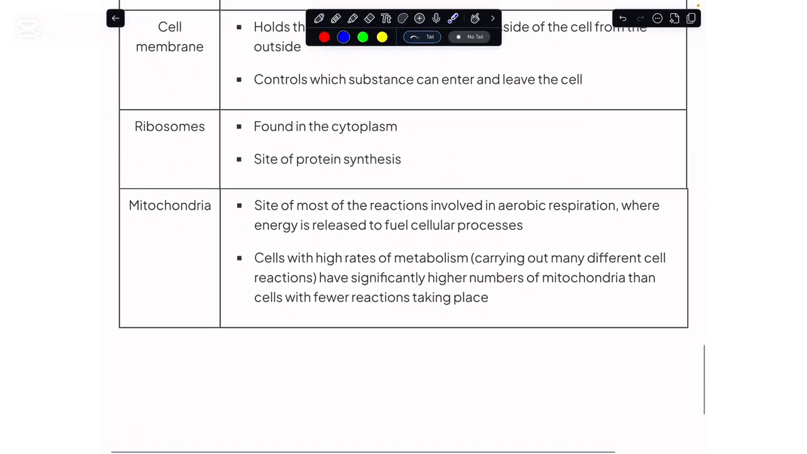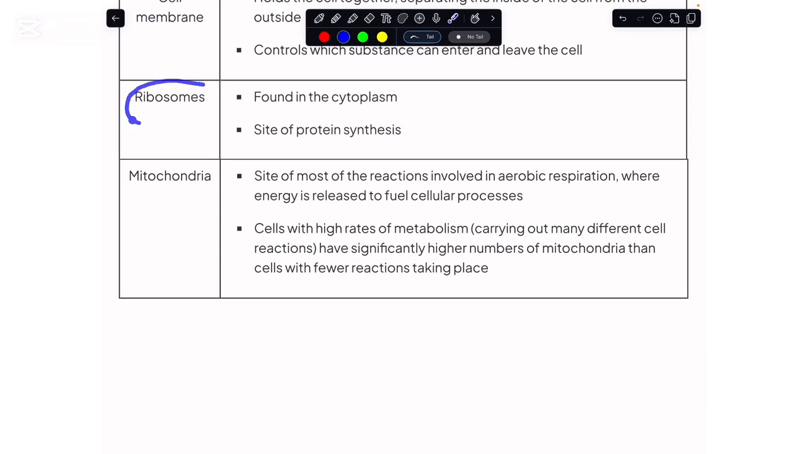Now, if I were to move further, when we talk about the ribosomes, as we have seen above, they can either be found in the cytoplasm, lying freely within the cytoplasm, or they can attach themselves to the membrane of the rough endoplasmic reticulum. And for the role of the ribosomes, what you have to keep in your mind is that this is a site of protein synthesis.